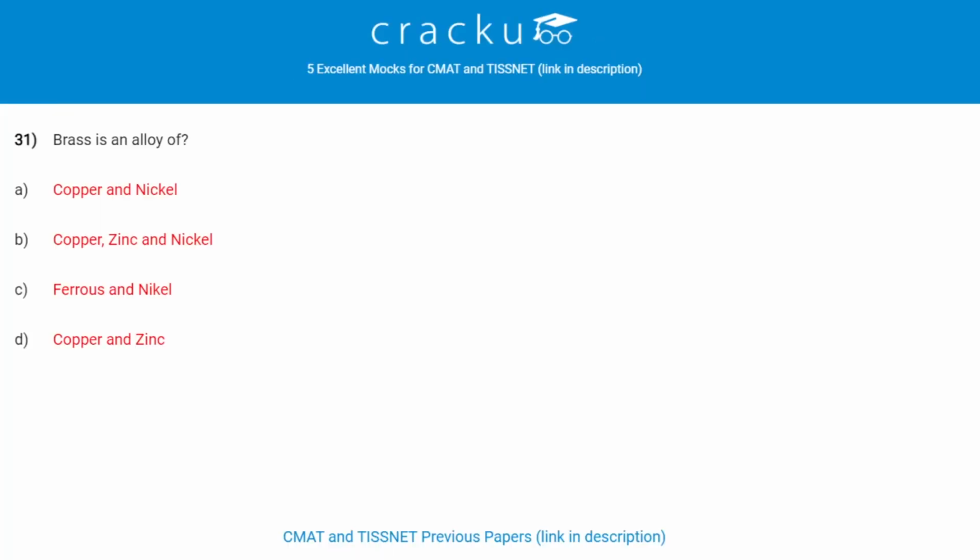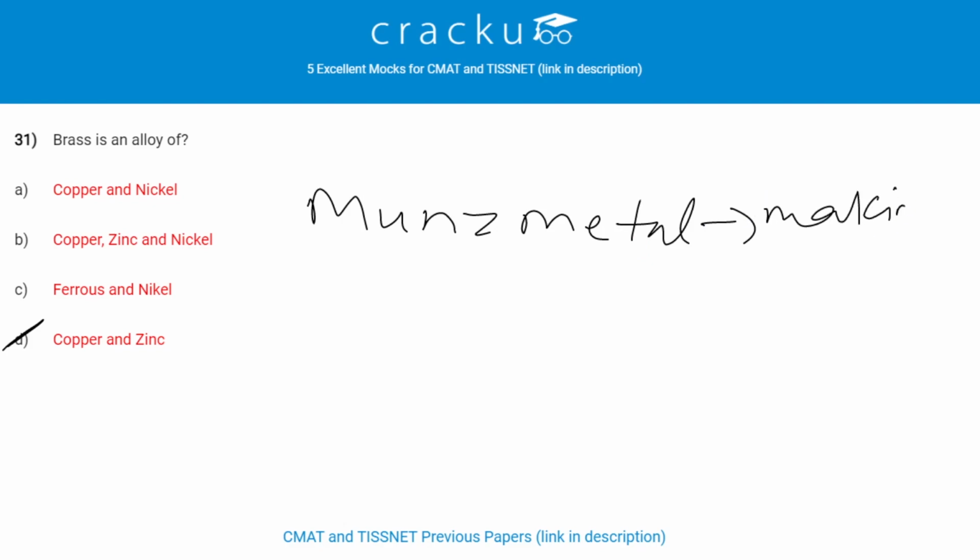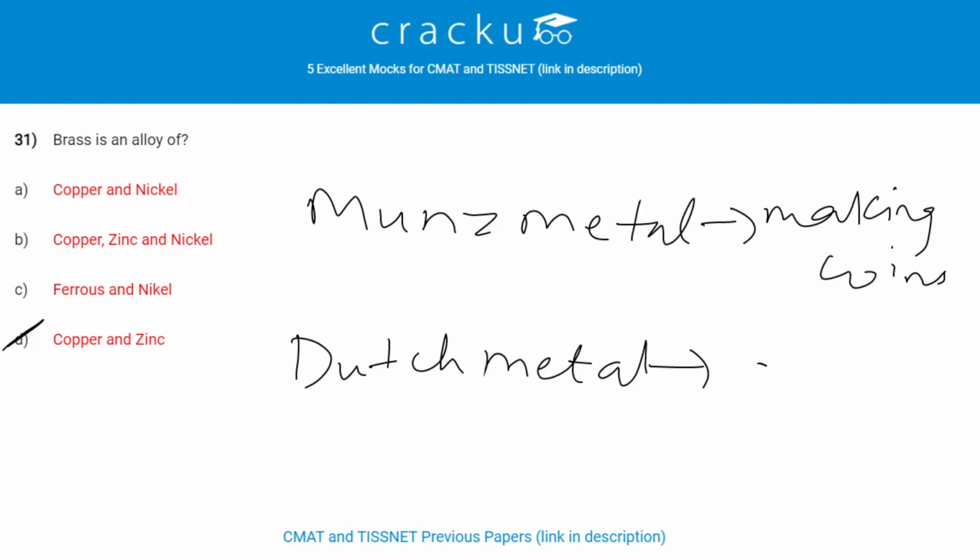Brass is an alloy of copper and zinc. There are two more metals which are alloys of copper and zinc, that is Muntz metal, which is used in making coins, and Dutch metal, which is used in making artificial ornaments.